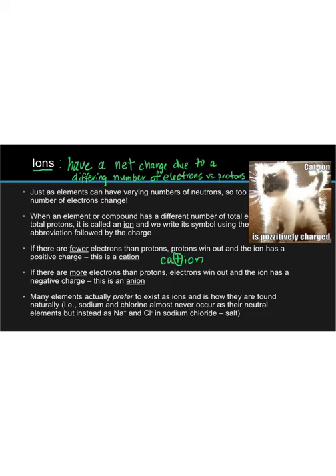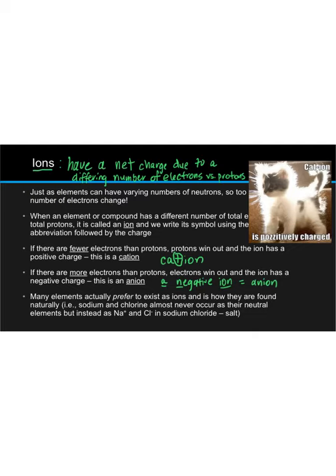Alternatively, if an atom gains electrons, it now has more total electrons, which are negatively charged, compared to protons, which are positively charged. Thus, electrons went in and the negative charges went up. So the ion has a net negative charge. We call any ion with a negative charge an anion, a negative ion.